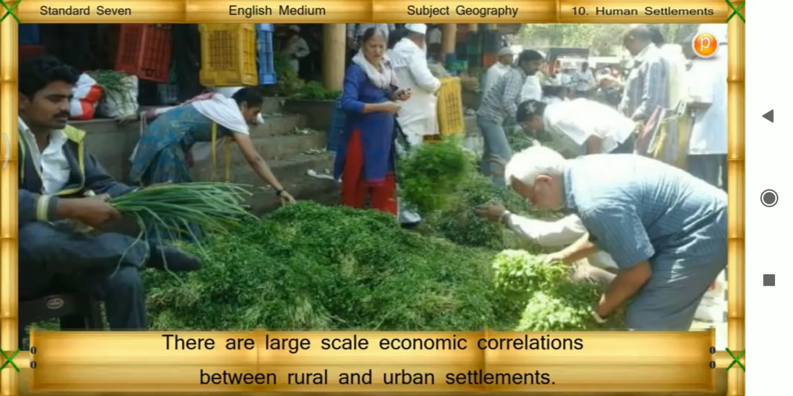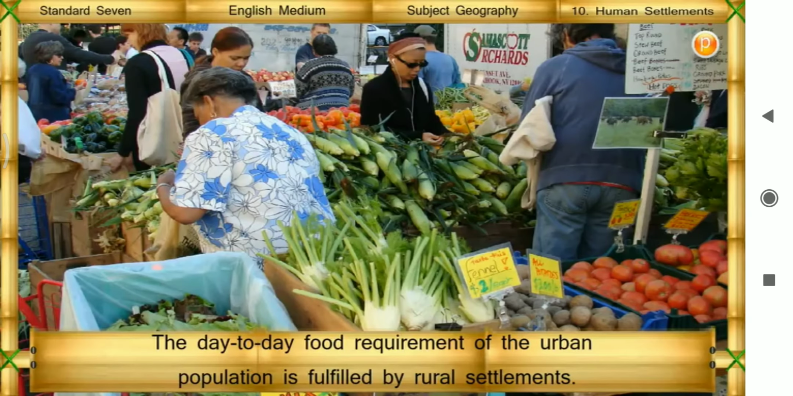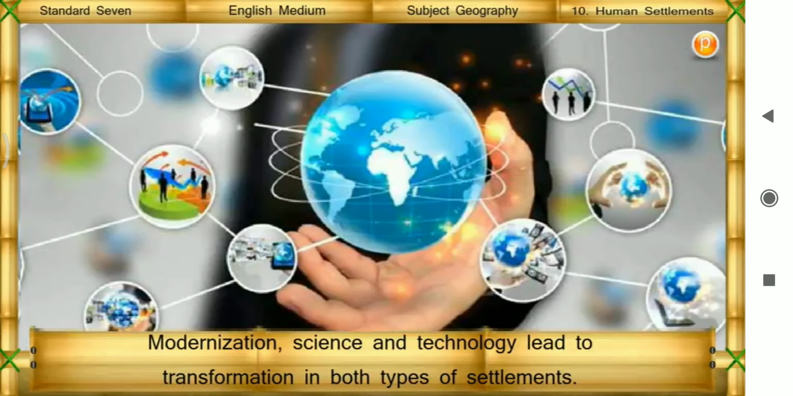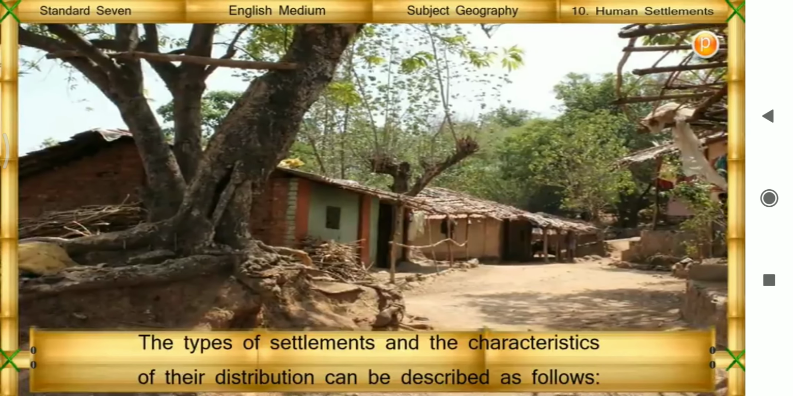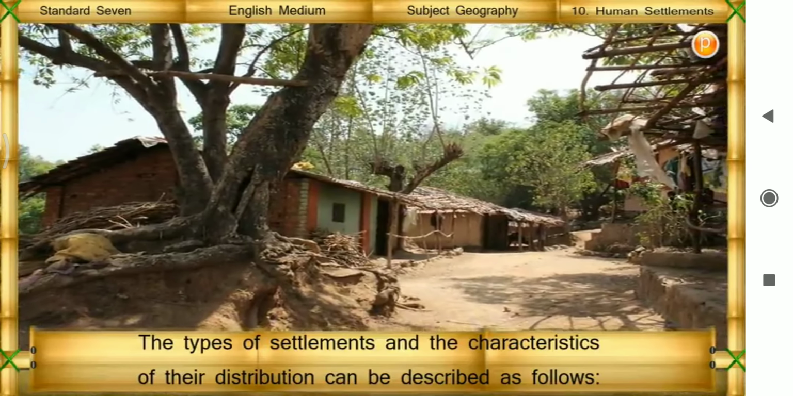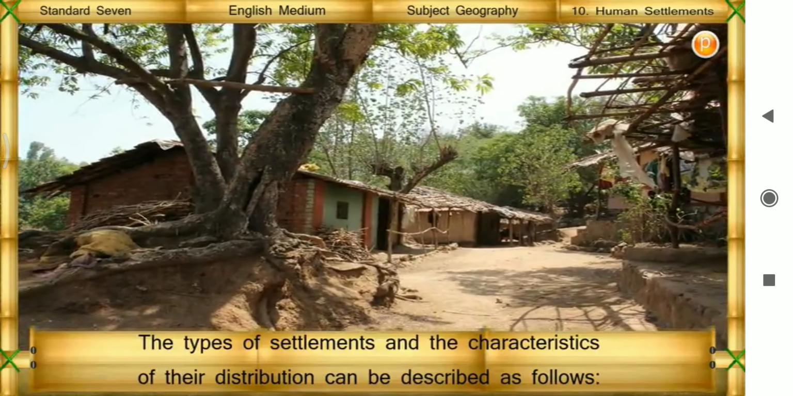There are large-scale economic correlations between rural and urban settlements. The day-to-day food requirement of the urban population is fulfilled by rural settlements. Modernization, science and technology lead to transformation in both types of settlements. The types of settlements and the characteristics of their distribution can be described as follows.